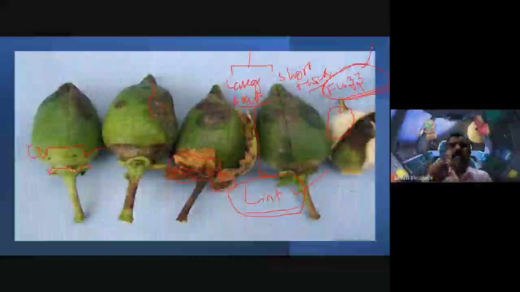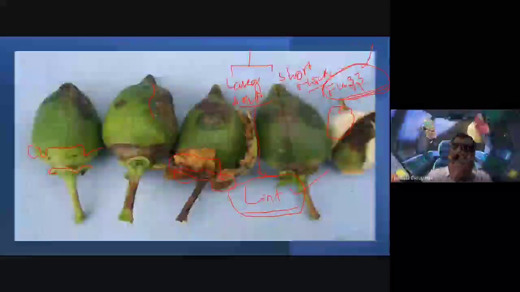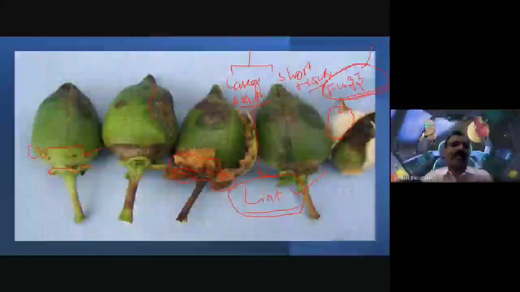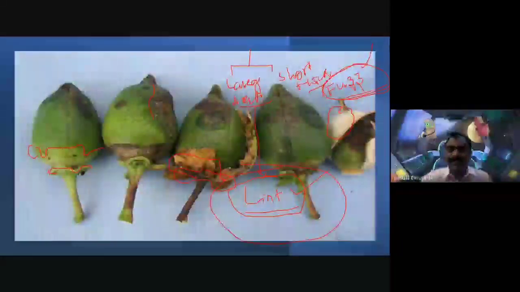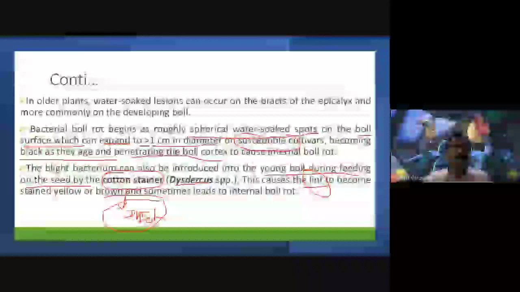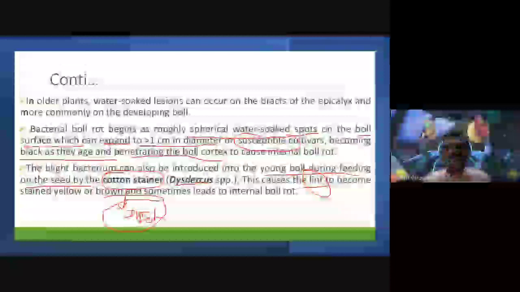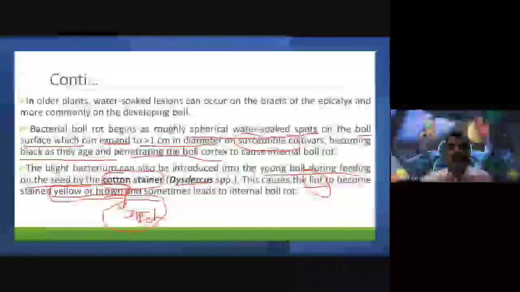Lint and fuzz. We use lint in medicine and pharmacy, and in making pillows and other cloths, by using these lint fibers only, my dear friends, not fuzz. The lint color becomes stained yellow or brown. So whenever the cotton stainer introduces this bacterial blight into the cotton bolls, the lint color is going to change from whitish to yellow or brown. Am I right?